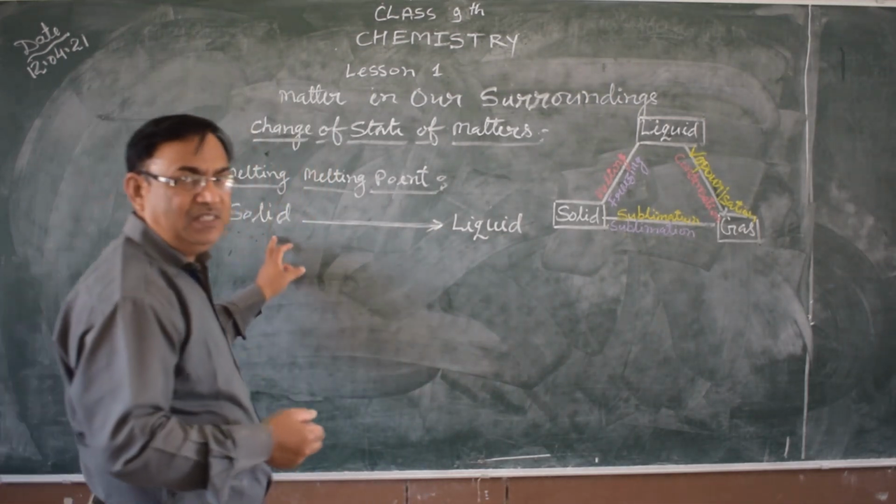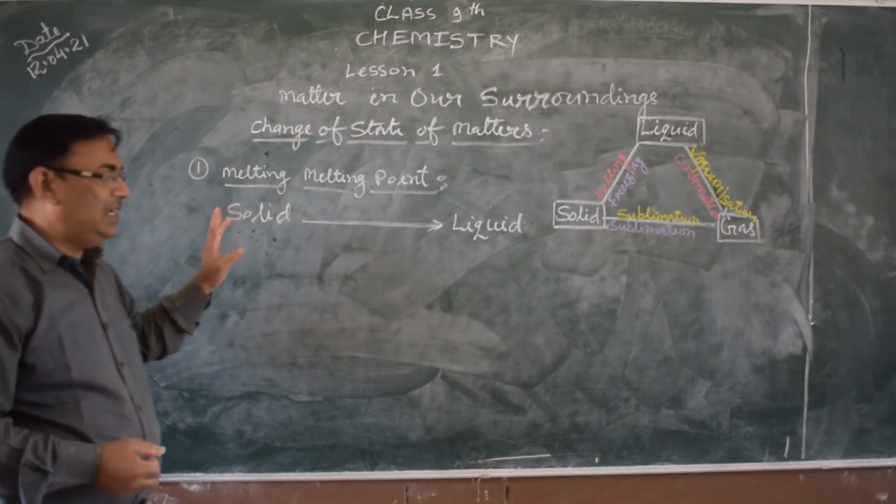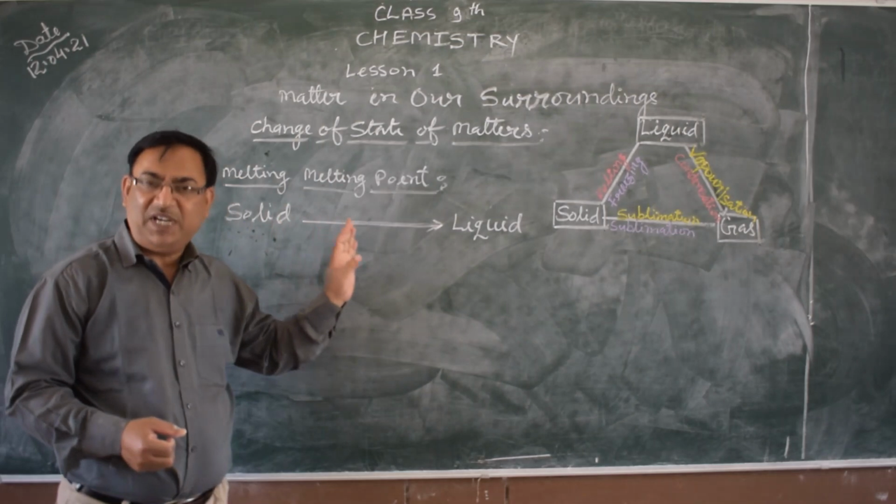So I explained the melting point on the basis of electronic theory.